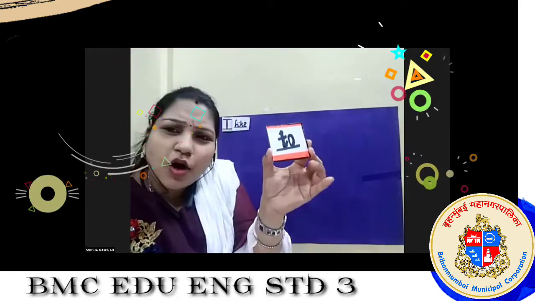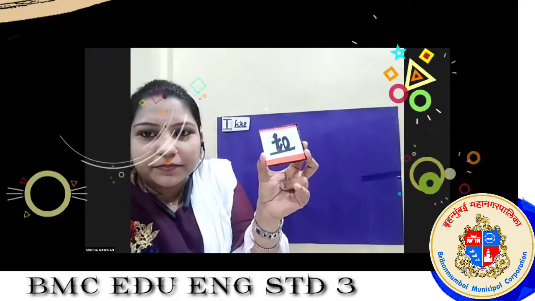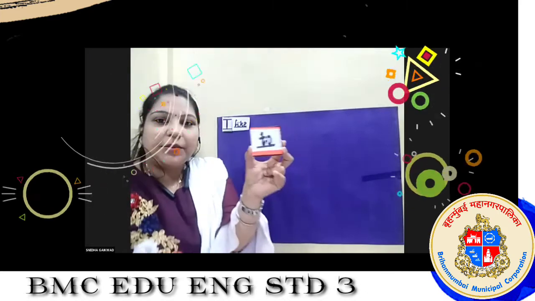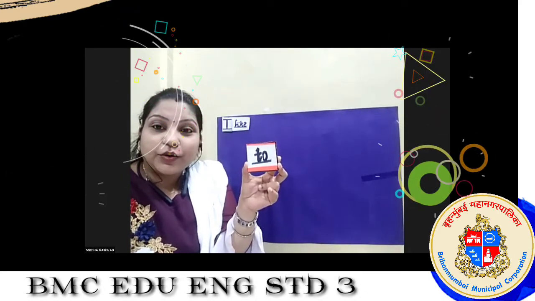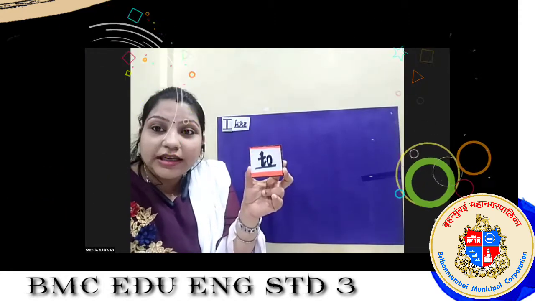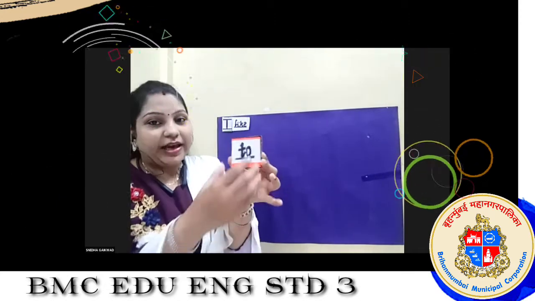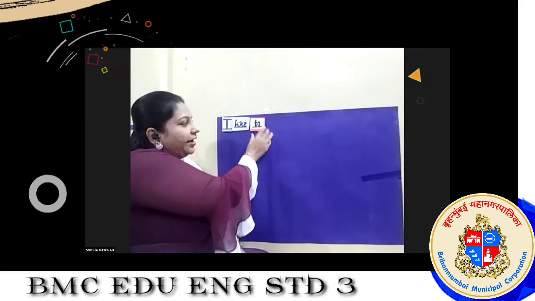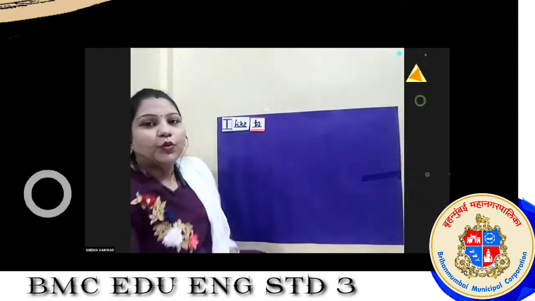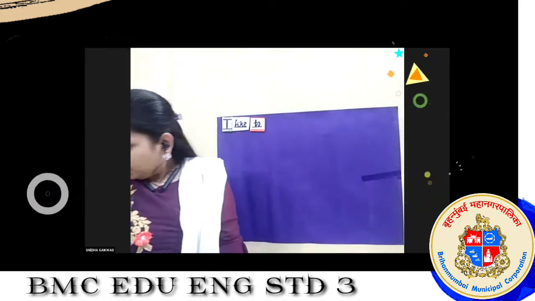Now I'm going to show you the third word. This is again a small word, a 2-letter word. Yes, tell me. What is it? Yes, very good. It is to. T-O, to. Yes, very good. Good students. Yes. I like to. Yes. Now, let's move on to the next word.